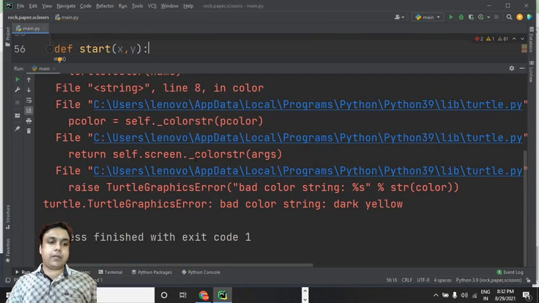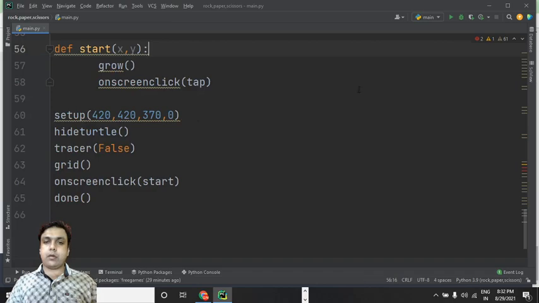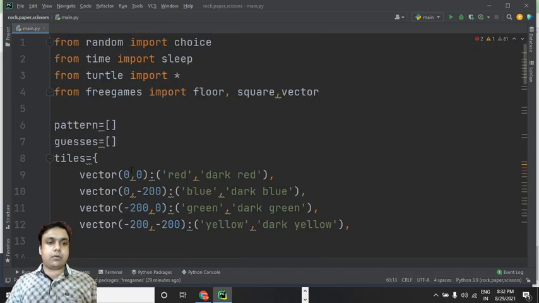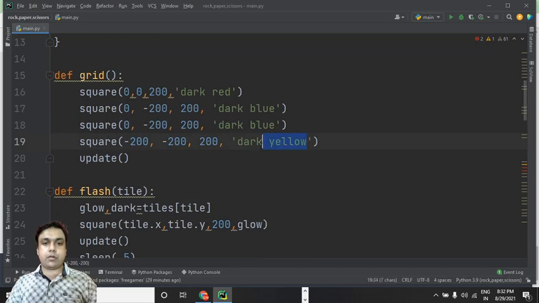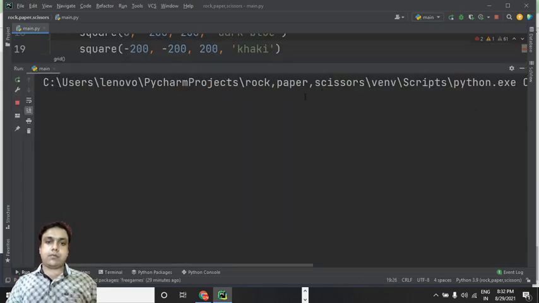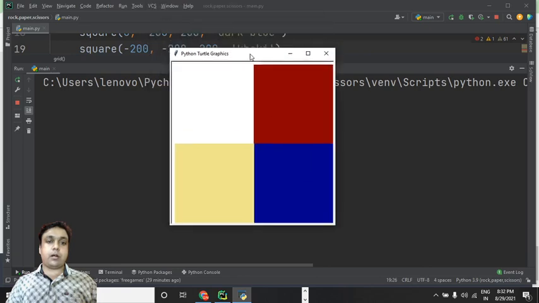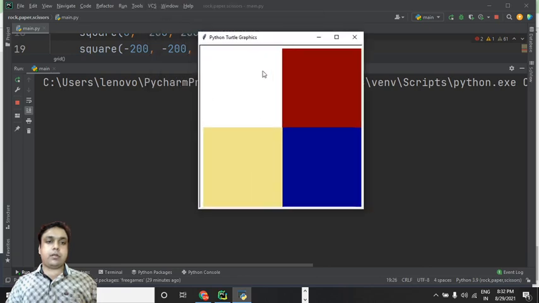Okay, finally we got that screen, but it is saying bad color string dark yellow. I think it is not able to identify this dark yellow. No worries, we can change it to something else. Let's make it khaki. There is a color named khaki which you can use. It is also a very good option. Let's now run this whole code, and we are done with executing the code successfully.